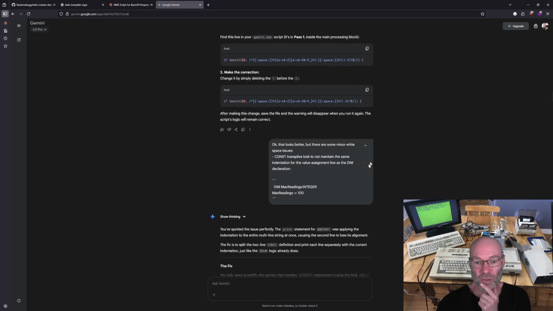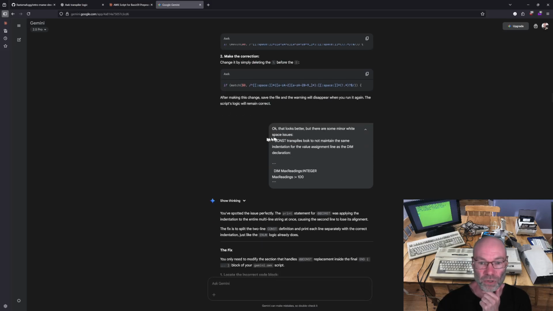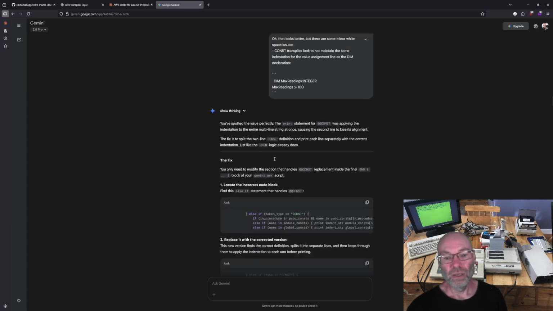And then I said, okay, there's a couple of white space issues. So the first one, const transpiles look to not maintain the same indentation for the value assignment line as the dim declaration. So the dim line was indented correctly, but the max readings equals 100 was right up against the left-hand side. There was no equal amount of spacing. Then